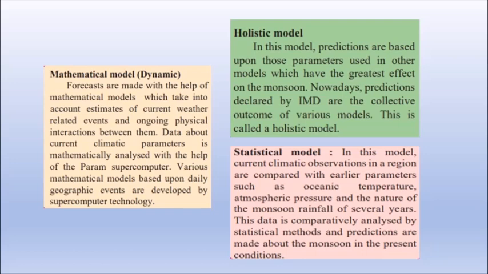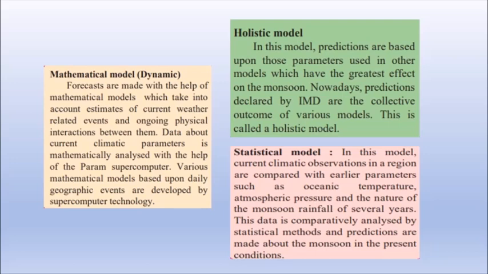Now in the mathematical model, the various mathematical objects, that is the data about the current climatic parameters, are analyzed mathematically and we use a Param supercomputer in this. Then we have the statistical model. In this, the data is analyzed by statistics, and predictions about the monsoon in the present condition are made by learning from the statistics. Next is the holistic model.